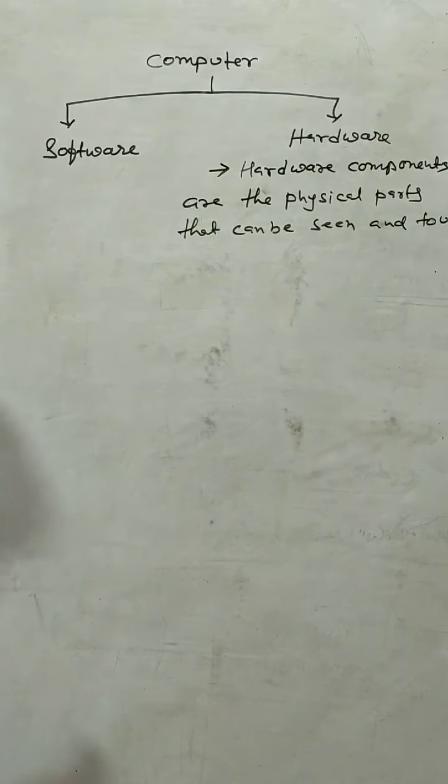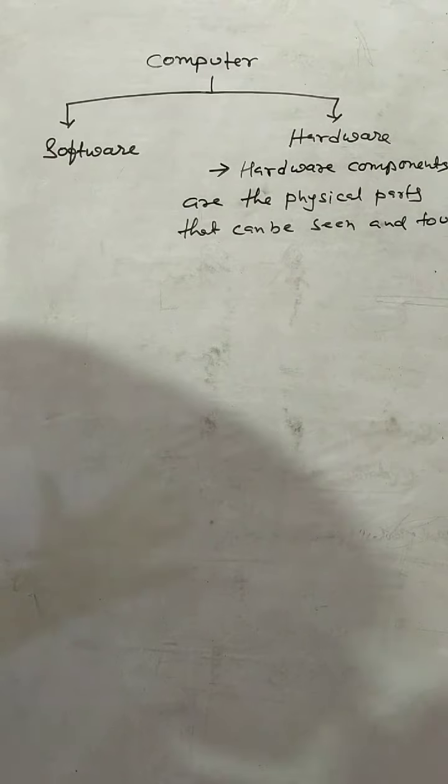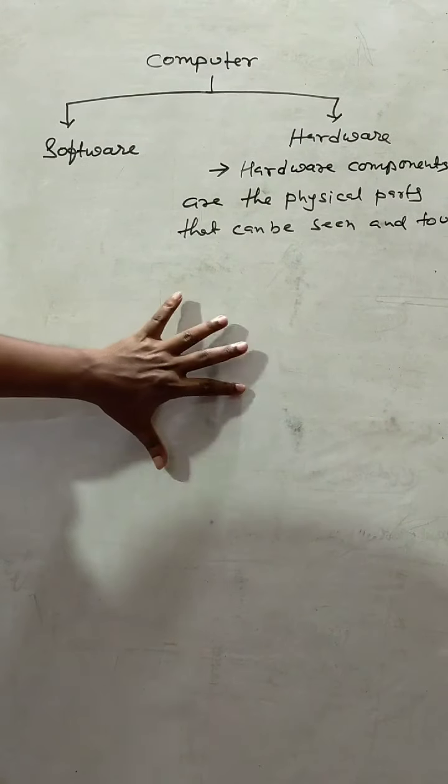It means all the tangible parts of a computer system are hardware that we can touch easily.